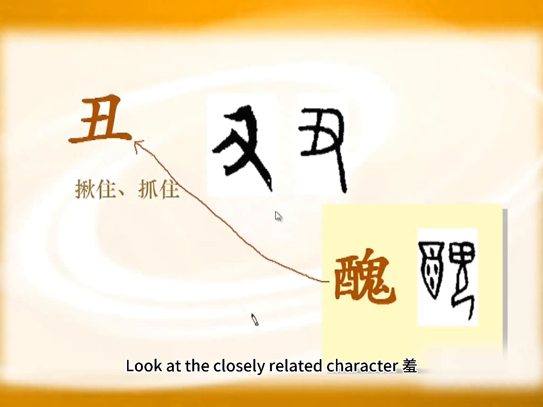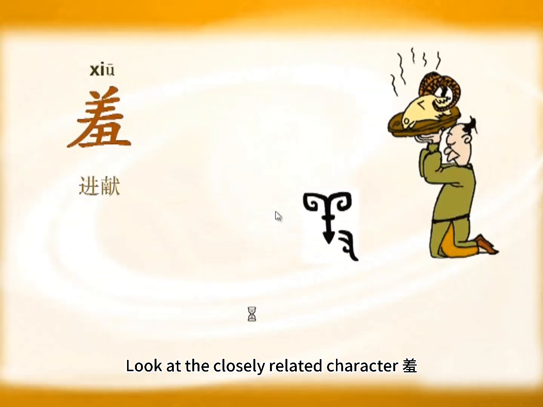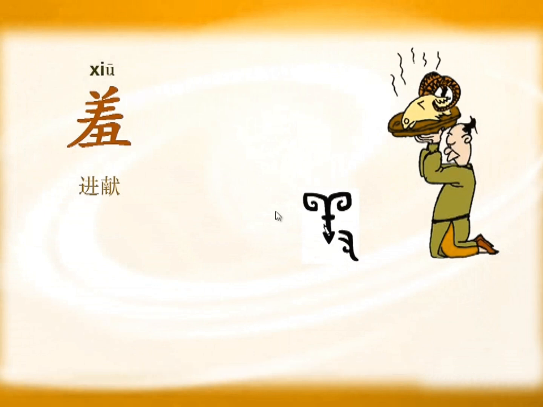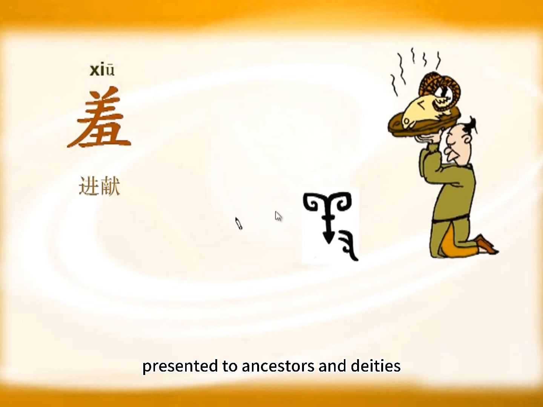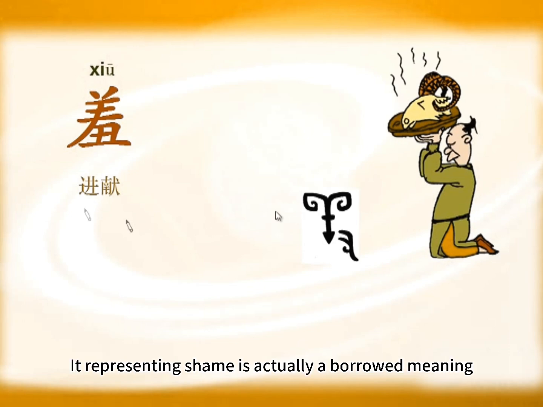Look at the closely related character xiu. Bottom is hand holding something. Top is yang. Yang depicts a sheep's head. Why hold up a sheep's head? Ancient sacrifices often used pigs, cattle, sheep as sacrificial offerings, presented to ancestors and deities. So xiu's original meaning is to offer respect. It representing shame is actually a borrowed meaning.